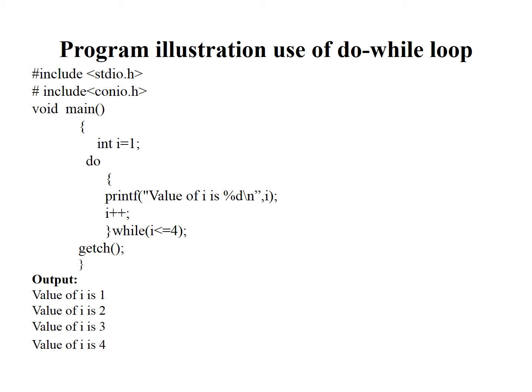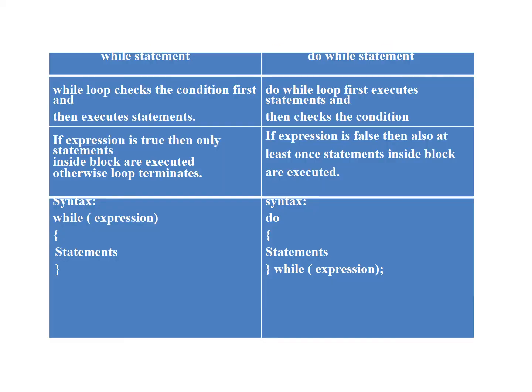So this loop is going to be executed till the i value is less than or equal to 4, and hence we get the output with i values from 1 to 4. That is, here the loop is initialized, or the start value of i is 1 and the end value is 4.